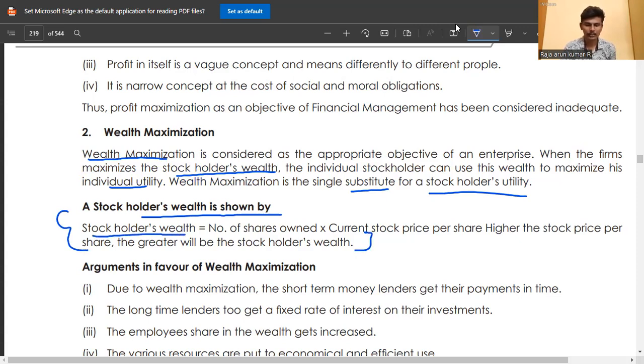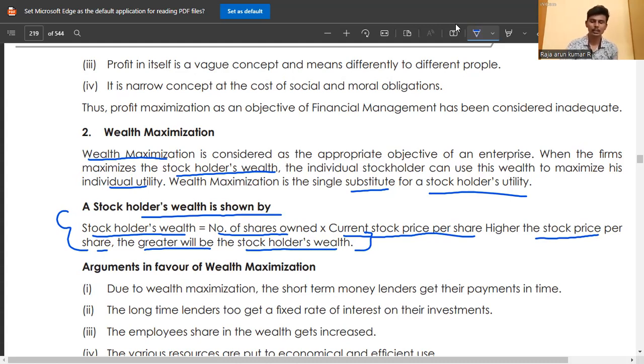Stockholders' wealth equals the number of shares owned times the current stock price per share. The higher the stock price per share, the greater will be the stockholders' wealth. You heard it right: stockholders' wealth equals number of shares owned times current stock price per share. Okay, this is wealth maximization.